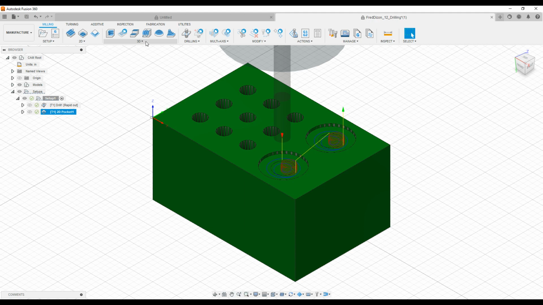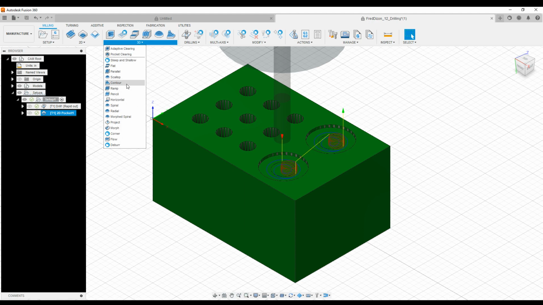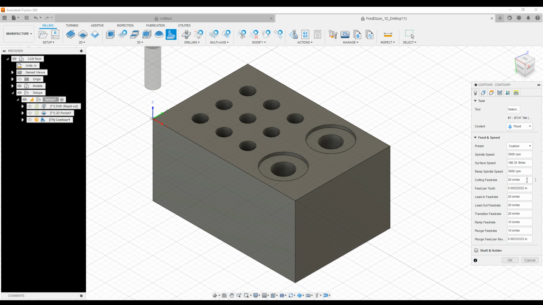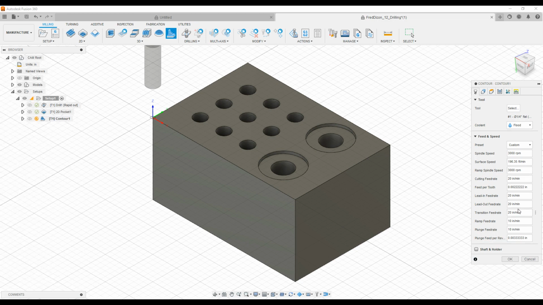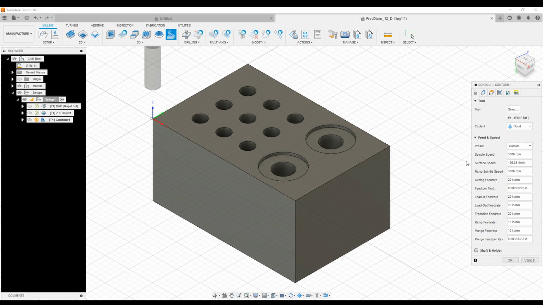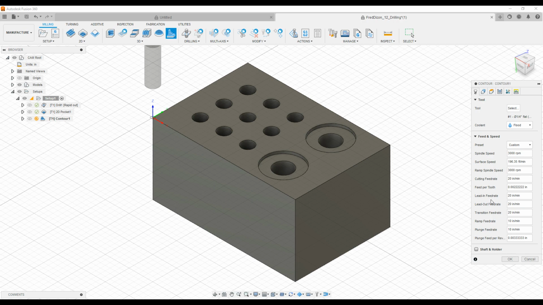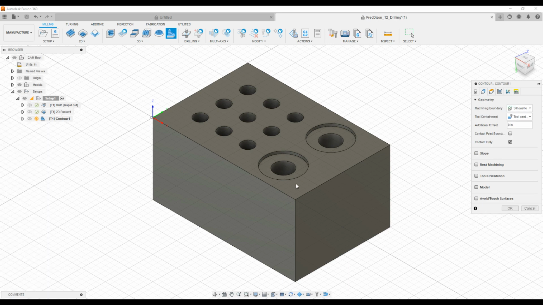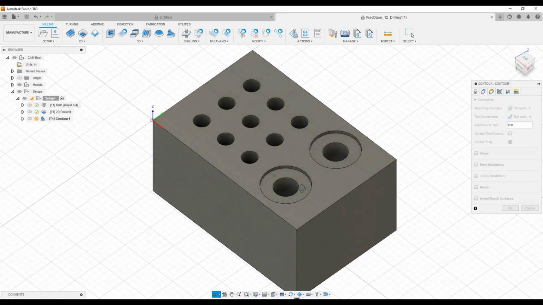Now we're going to do a 2D contour for this inside one. So using the same tool, remember we're avoiding having to change tools because that does take a lot longer and having to set up different tool sizes. Feed rate is good. Tool, same tool. Geometry. We're going to select the bottom of this, so we're going to orient this slowly.